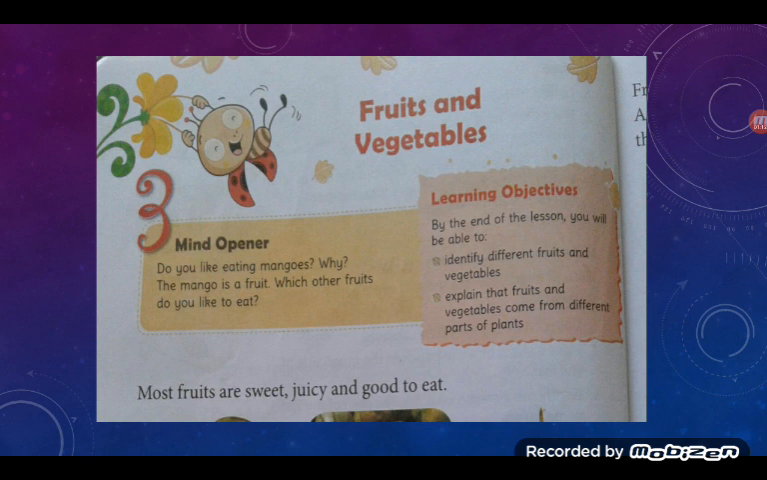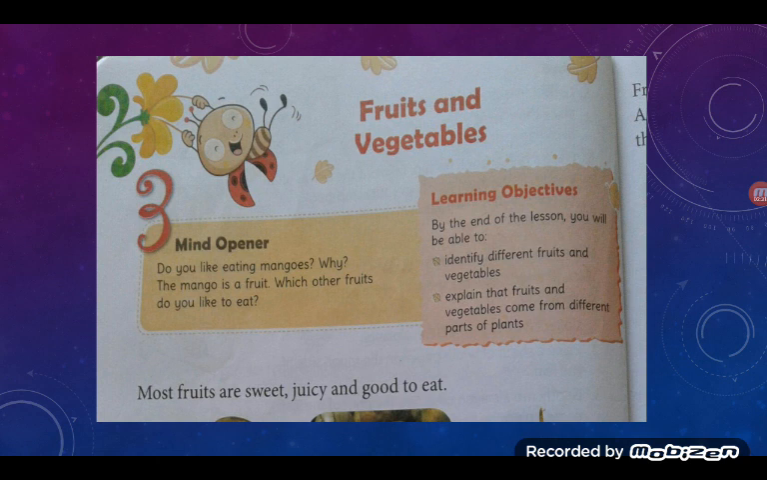Now in pink box, learning objectives are given. Let us read those. By the end of the lesson, you will be able to identify different fruits and vegetables. Explain that fruits and vegetables come from different parts of plants. We have learned all these things. Okay. Now let us go for next reading.